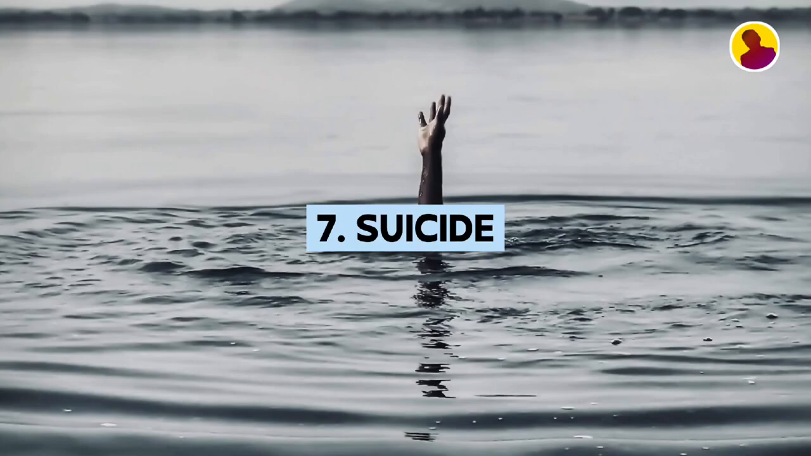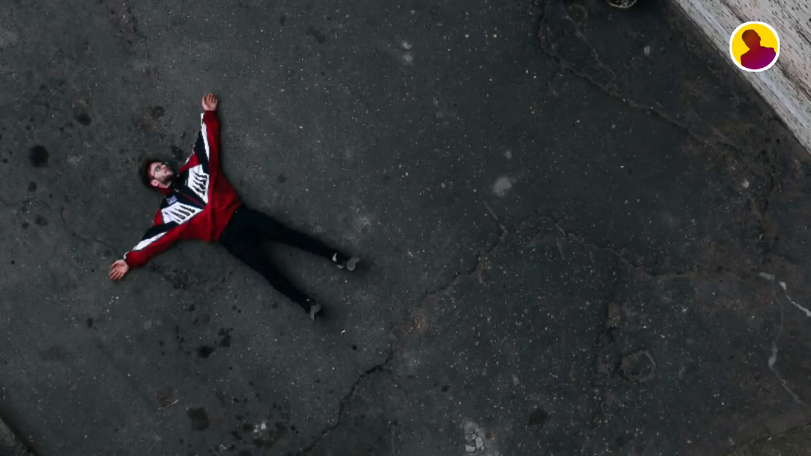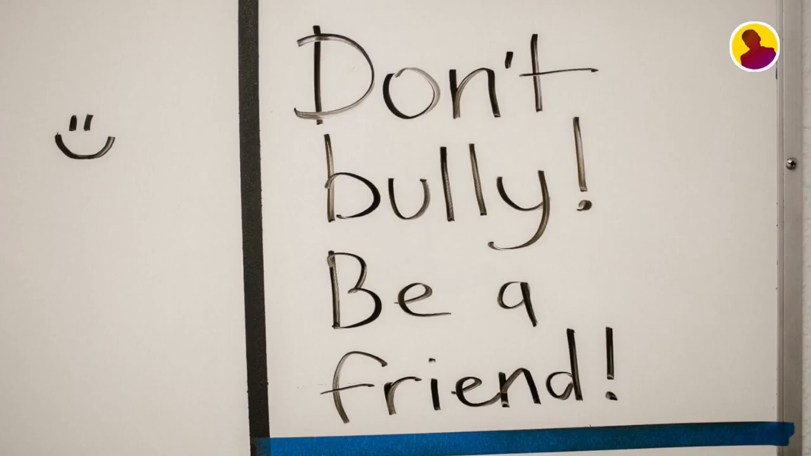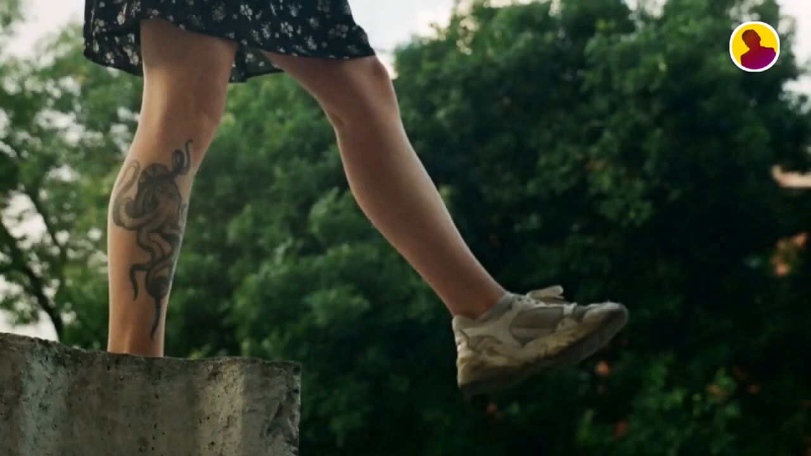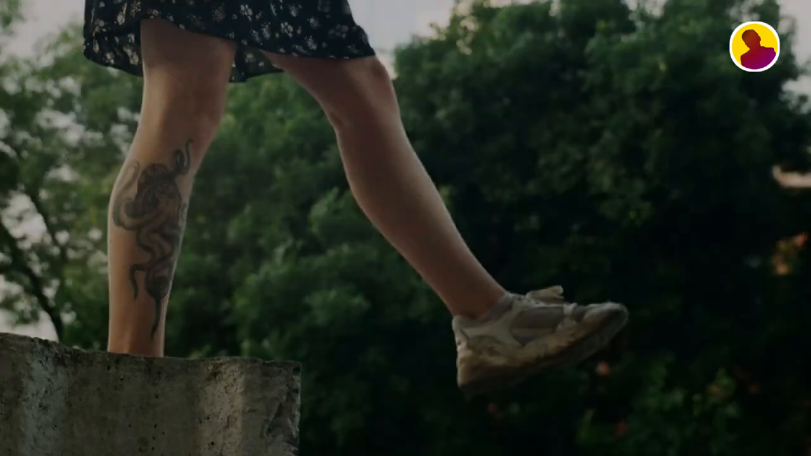Seventh is suicide. Every year 800,000 people die from suicide. Normally people die by suicide because of mental health challenges, emotional distress, social isolation, and other stressors. To reduce the risk of suicide, educate yourself and others about the signs of mental health challenges and suicidal behavior. Seek professional help and make sure living spaces are safe and free from items that could be used for self-harm.